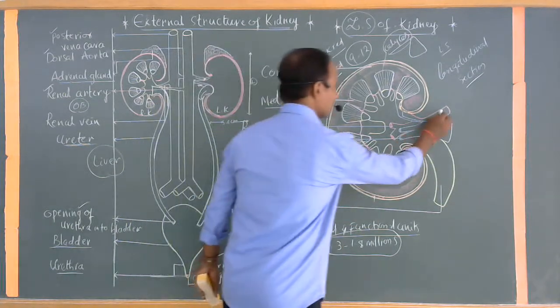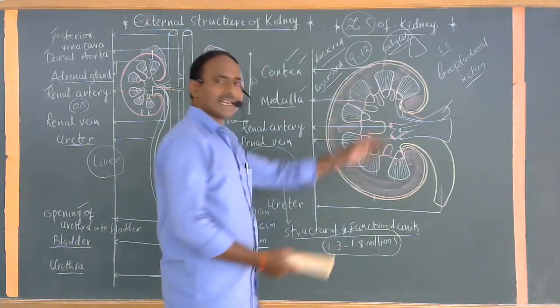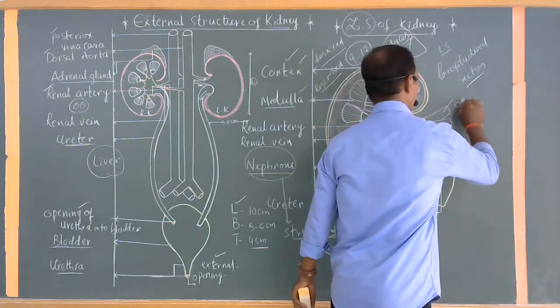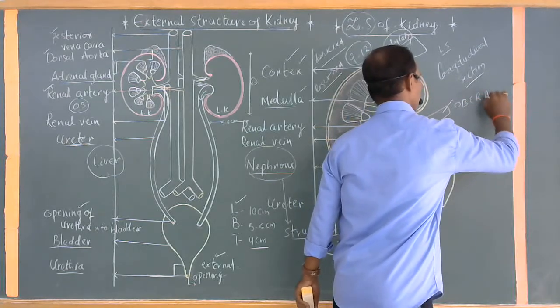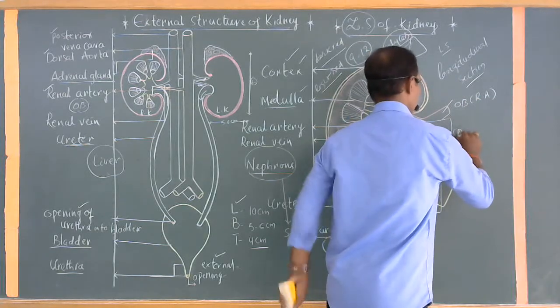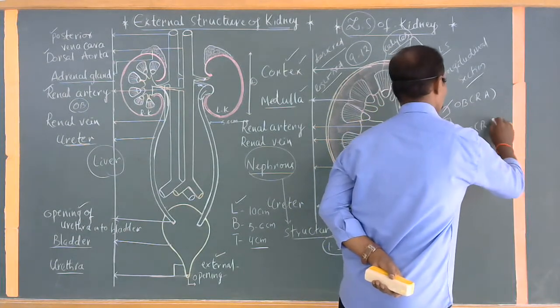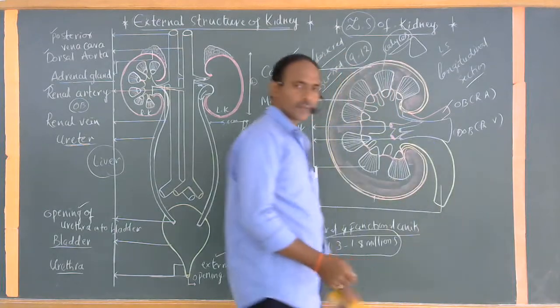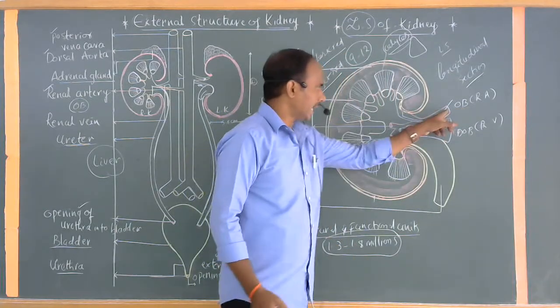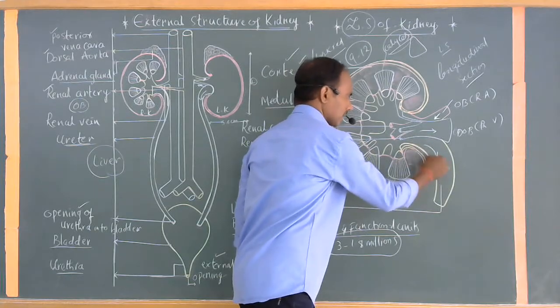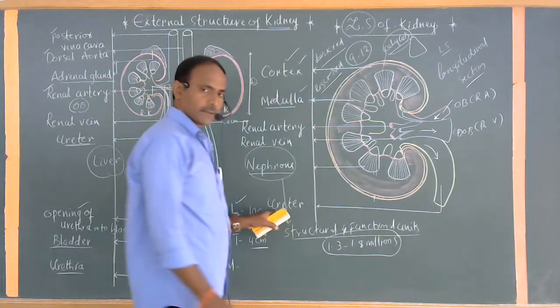Again, this part is connecting with this red part, which is commonly called the renal artery. This is carrying oxygenated blood. This is the renal artery, and this brings the deoxygenated blood, which is the renal vein. Renal artery enters, renal vein exits, and this is commonly called the ureter.